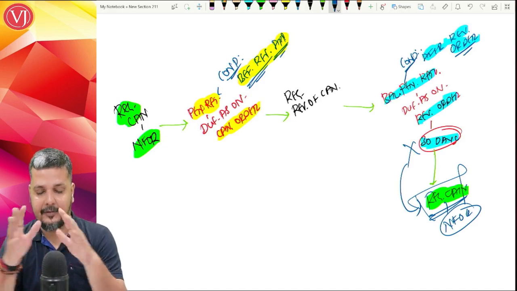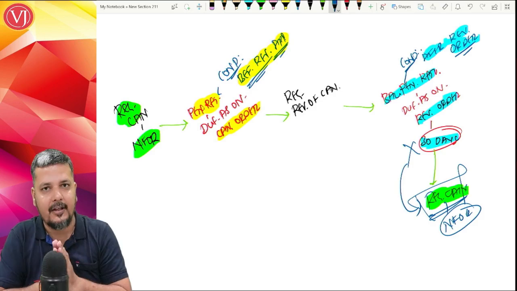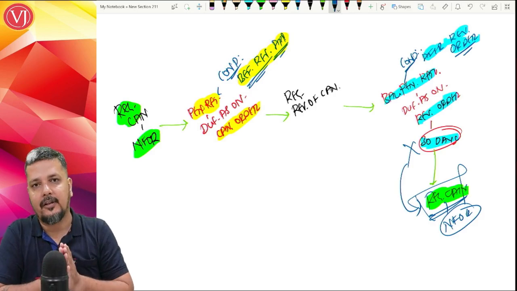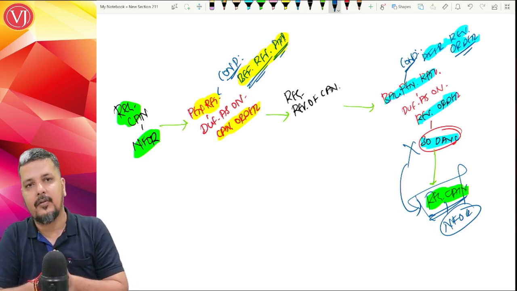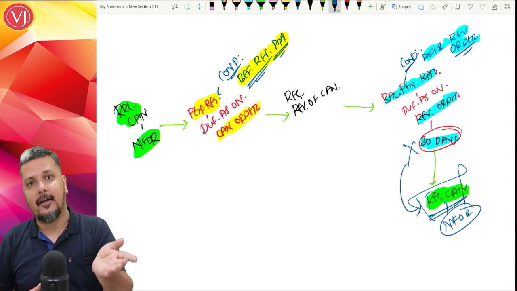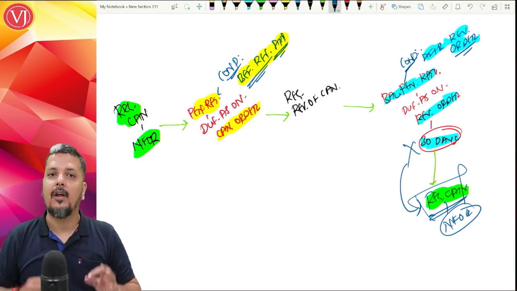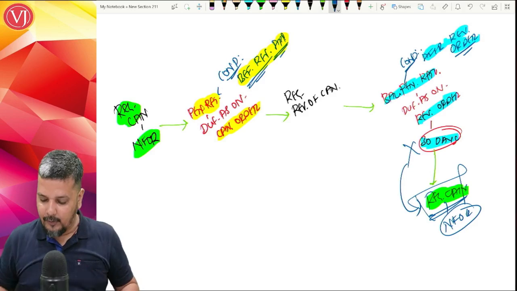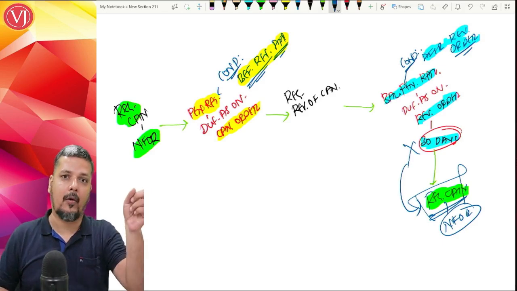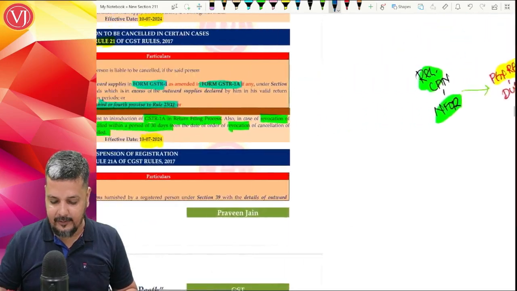So this is the entire flow. Your registration is cancelled because you have not filed your returns. Before you apply for a revocation application, file your pending returns, whose due date is already gone, as on the date of cancellation order. You will get a revocation order, which means you have become alive again, your registration is live again. Then the second condition is that within 30 days of the revocation order, you have to file the balance pending returns due as on the date of revocation order. It will be a few returns. Now, if you don't file that within 30 days, you are back to square one. Again, your registration will be cancelled. So that is given here.